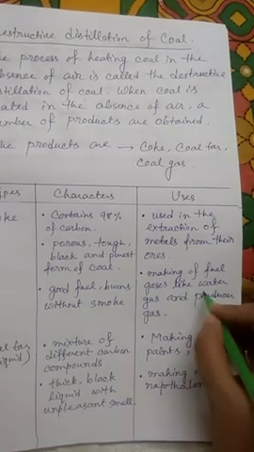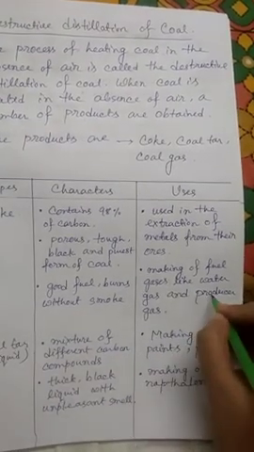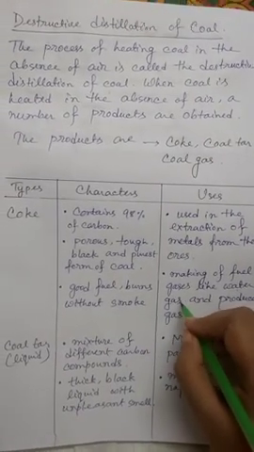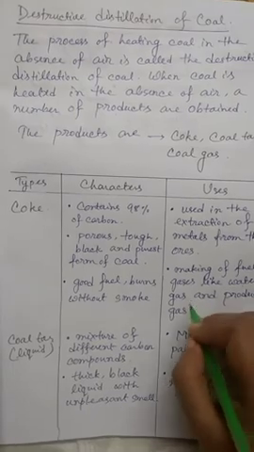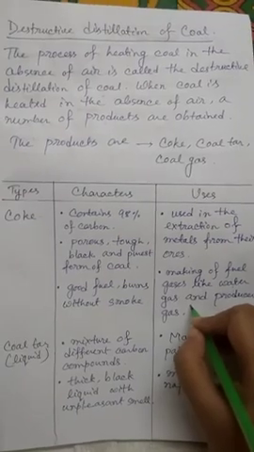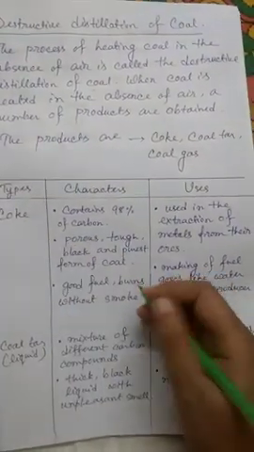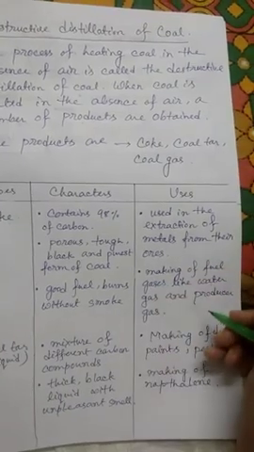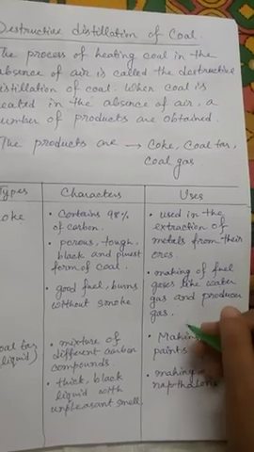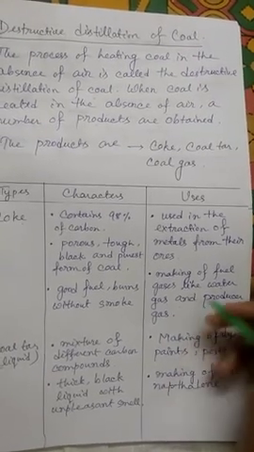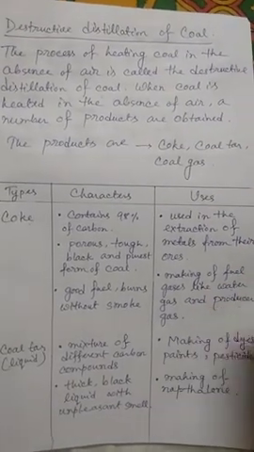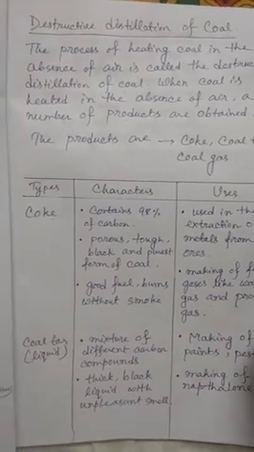Making of fuel gases like water gas and producer gas. You know about water gas. In the metals and non-metals chapter, we have learnt about it. When steam is passed over the hot coke, then the water gas is formed. Here is the coke, and when we heat the coke and pass the steam over it, then we can get the water gas. Water gas and producer gas are used in glass making industries or welding. In the welding industries, we use this water gas and producer gas.